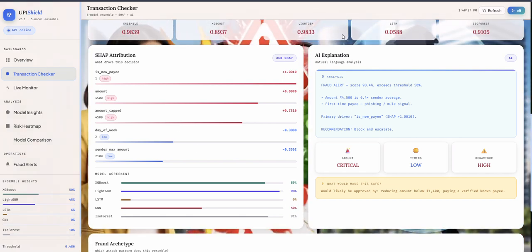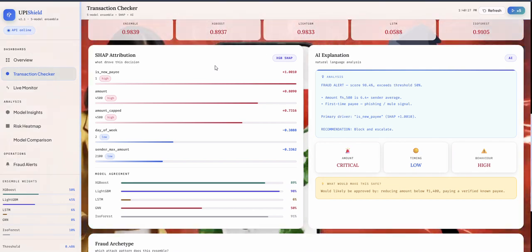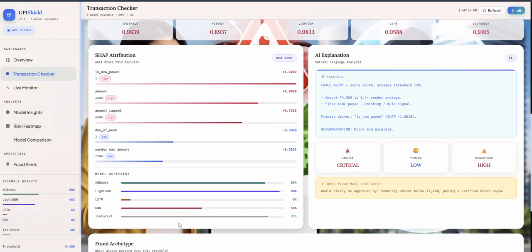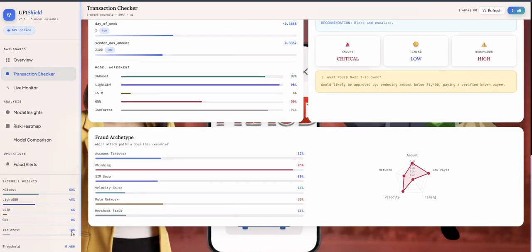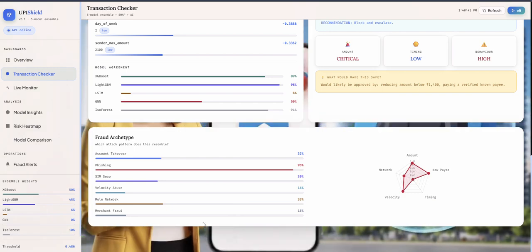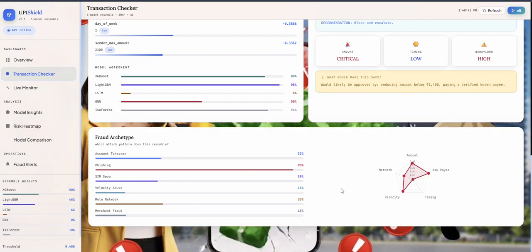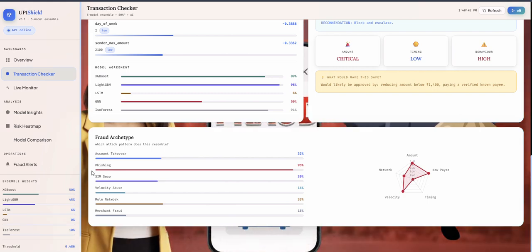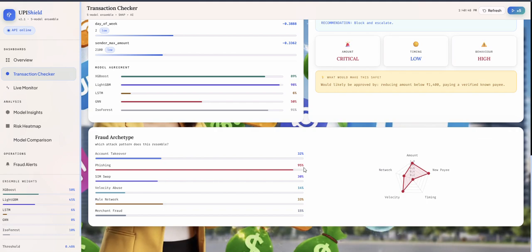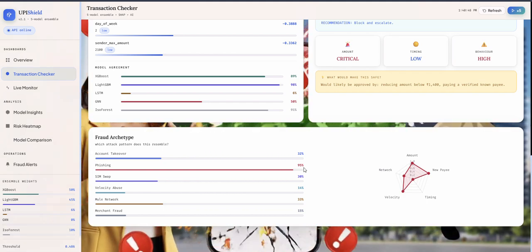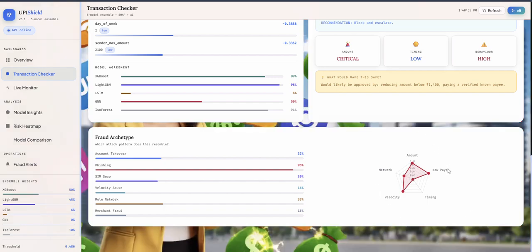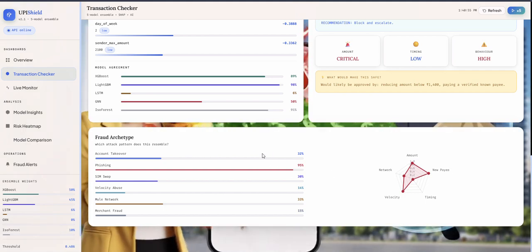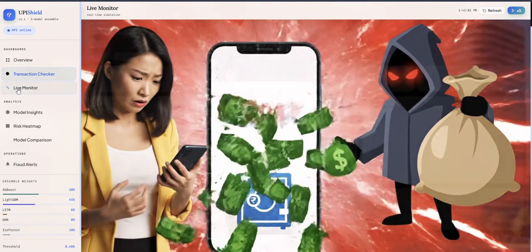Since it is flagged as fraud, the major score is given to new payee, and accordingly the model's agreement on this fraud is shown here, and we can see the fraud archetype right here. Since we clicked on phishing, 95 percent of the score goes to phishing, and the archetype falls under the phishing archetype. And here we can see the feature engineering model graph. And next is live monitoring.